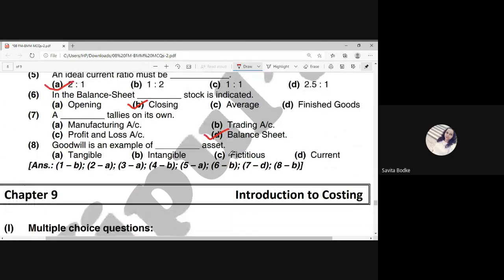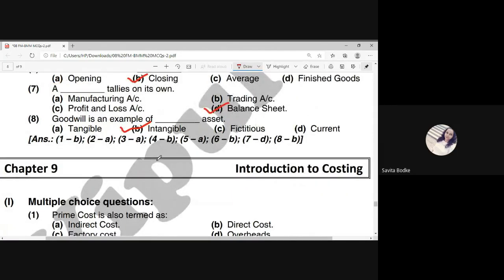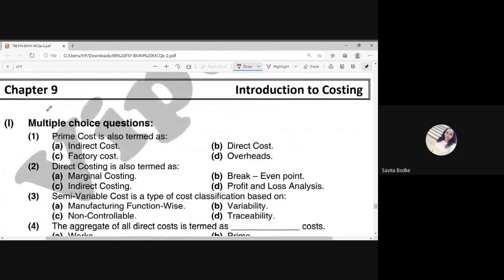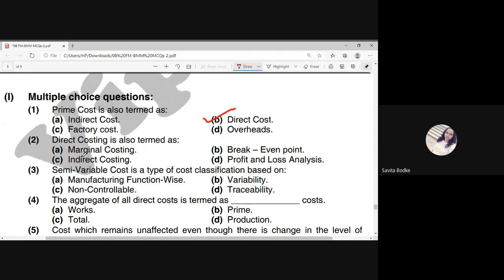Now the next one is goodwill is an example of intangible asset. Intangible asset means the assets which we cannot see, but goodwill plays a very important role, and goodwill is nothing but your reputation. Now the next one, I'll move on to chapter number 9, that is introduction to costing. Now again, there is a repetition over here for this first question. The prime cost is also termed as your direct cost. Now the next one is the second question. They have asked you that the direct costing is also termed as your marginal costing.